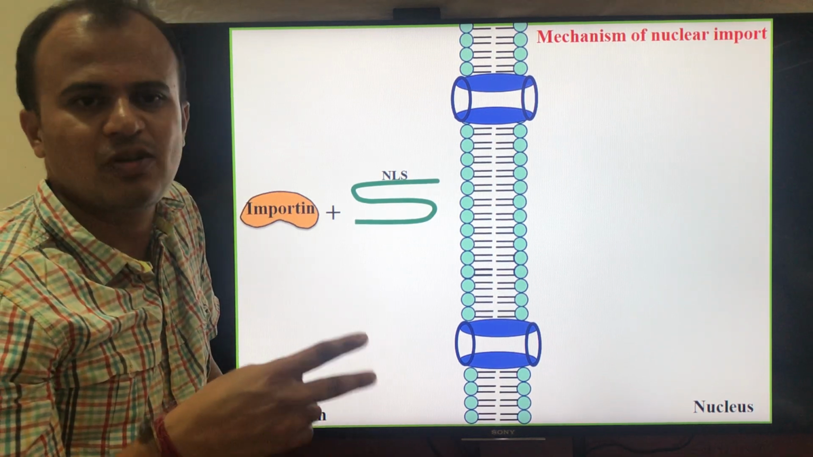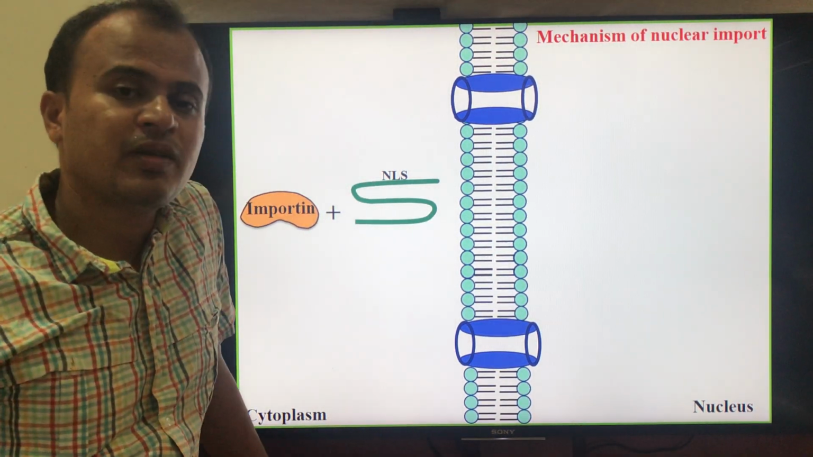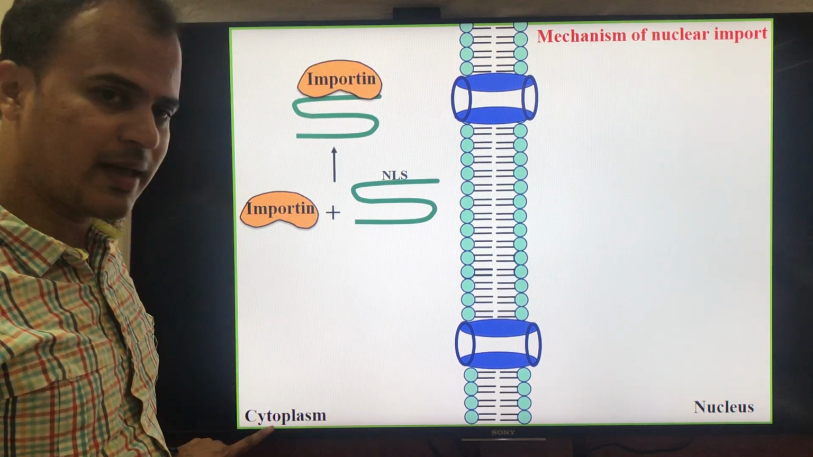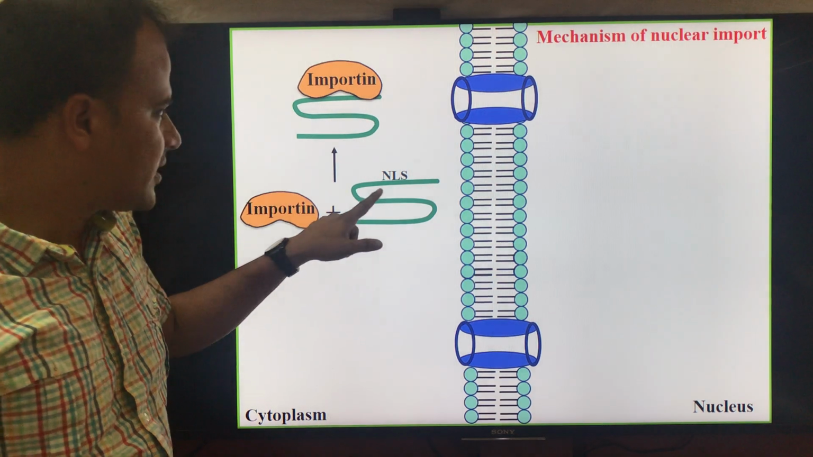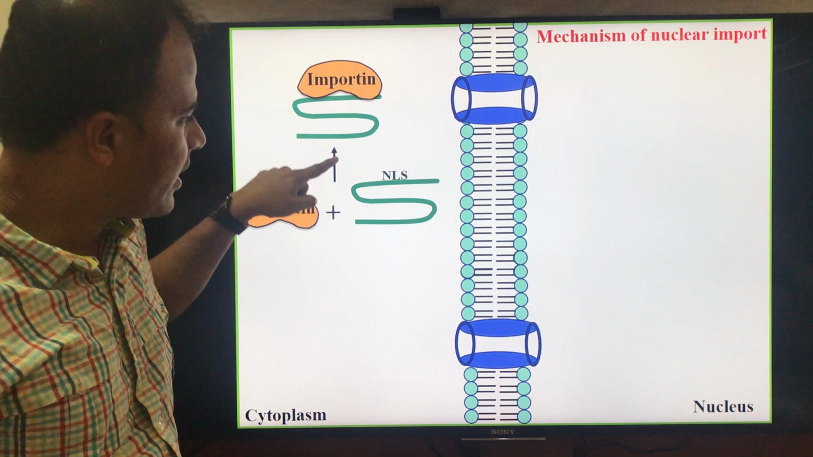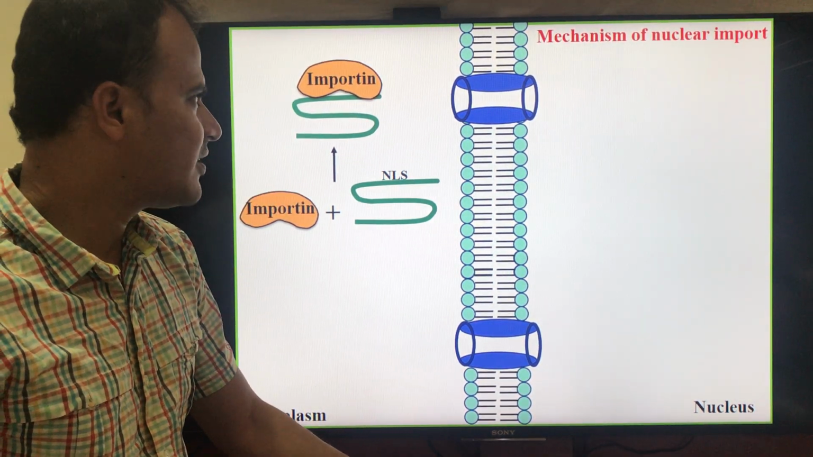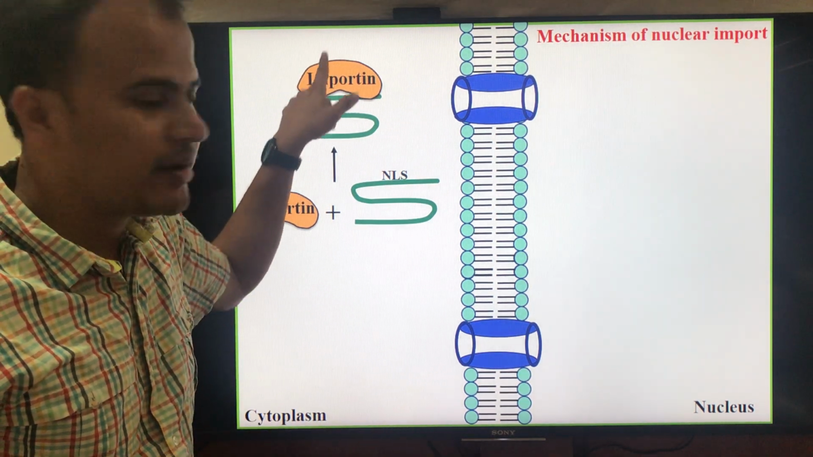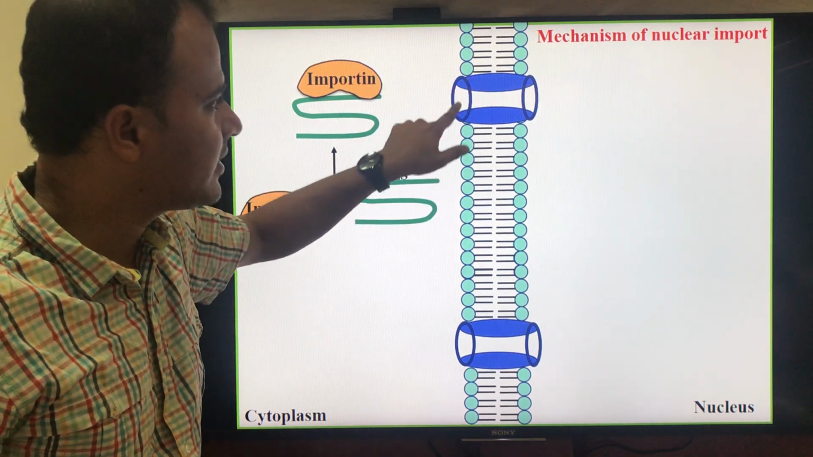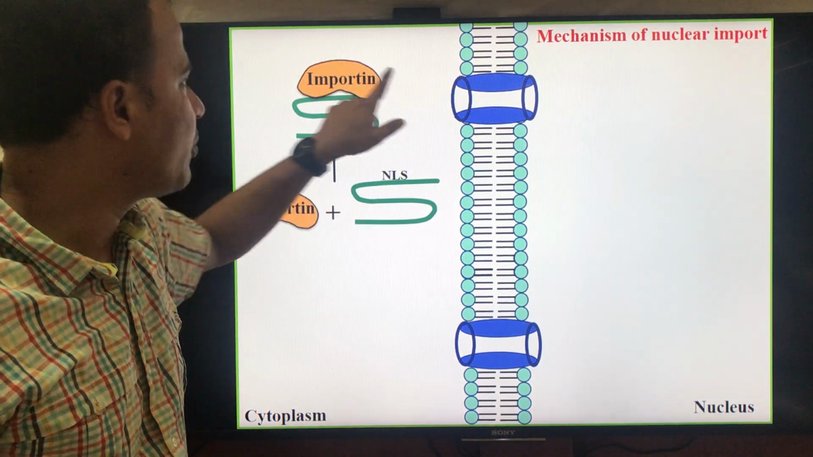Importin has two subunits, importin alpha and importin beta. One of the subunits is going to interact with the nuclear localization signal. All these things are taking place in the cytoplasm. Once it recognizes the nuclear localization signal, importin and the protein associate to form a complex. Once formed, the importin interacts with FG nucleoporins. As I said, there is a nuclear pore complex, and in the nuclear pore complex, there is FG nucleoporin.